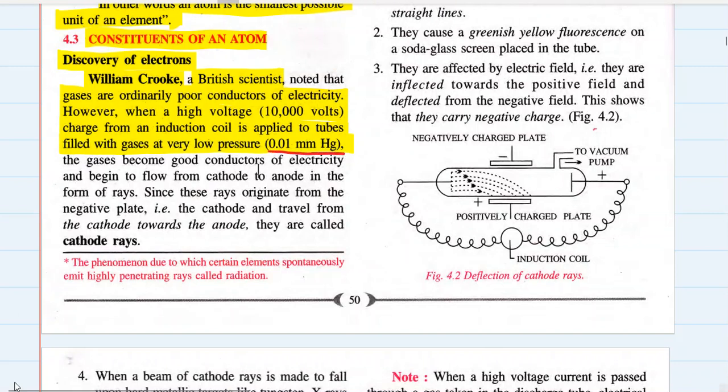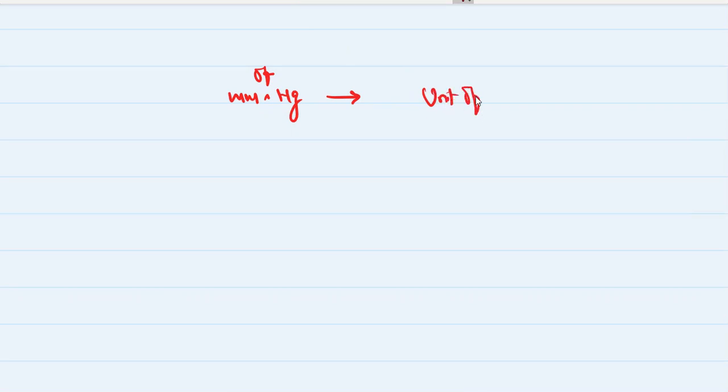Let me tell you about this pressure first, and then we'll take this talk ahead. So mmHg, or millimeter of mercury. Hg is a symbol of the element mercury. This is not an SI unit. This is a unit of pressure. So what is the value of atmospheric pressure?